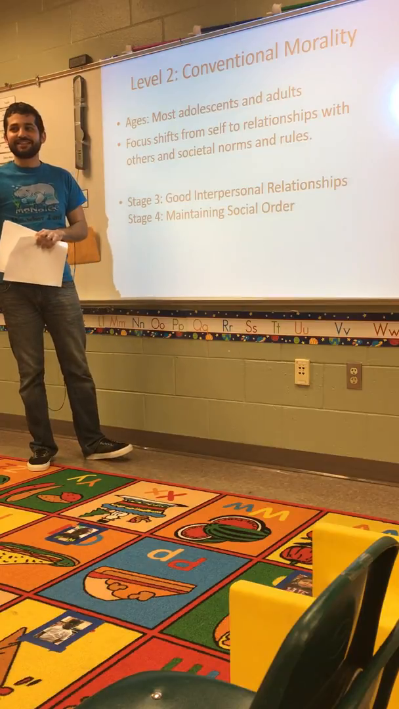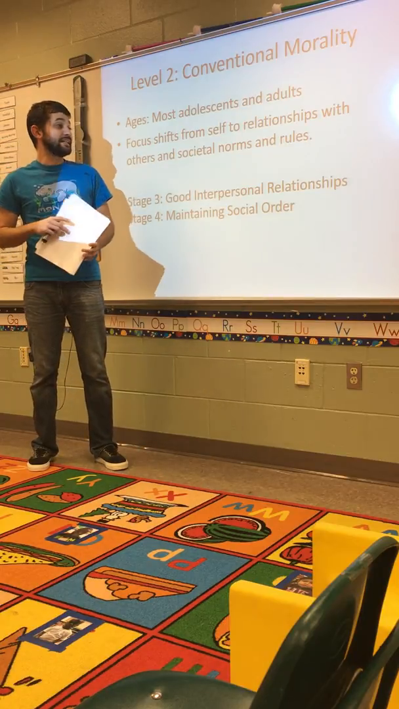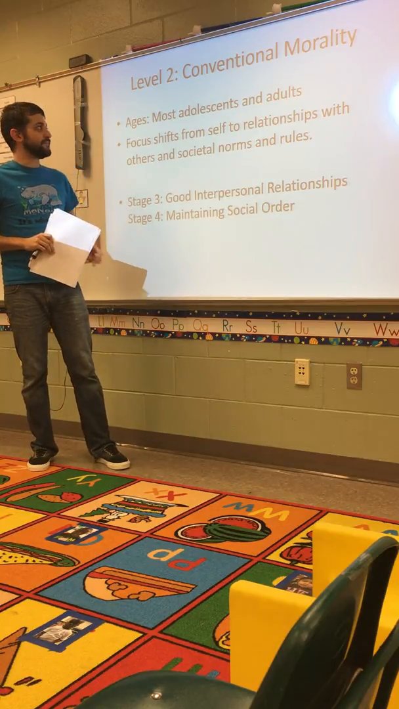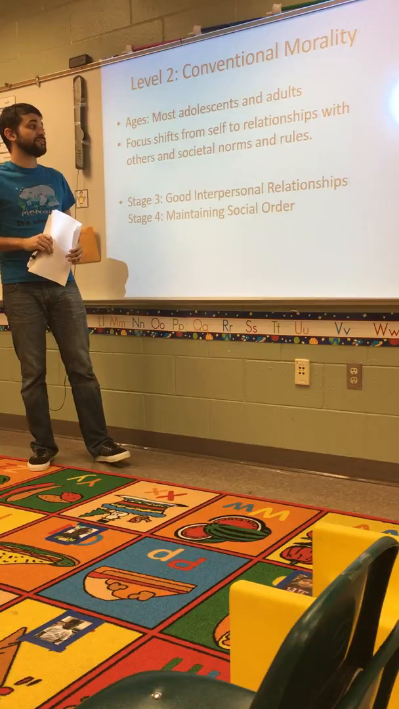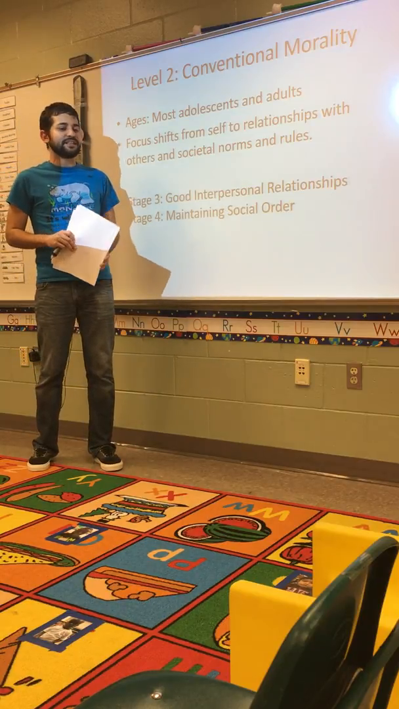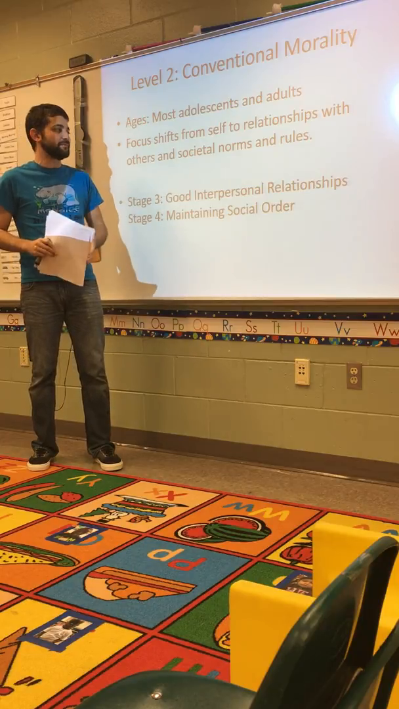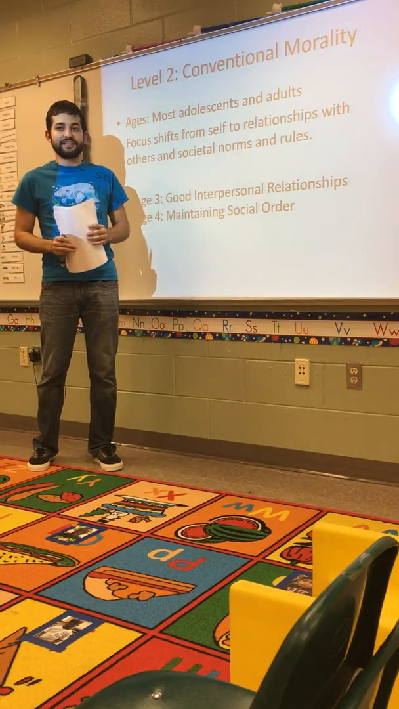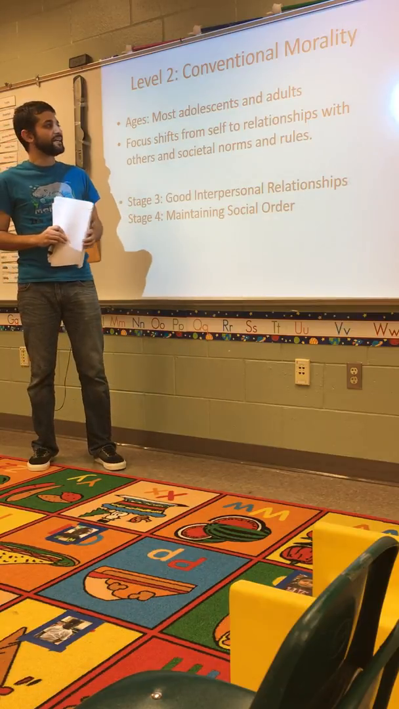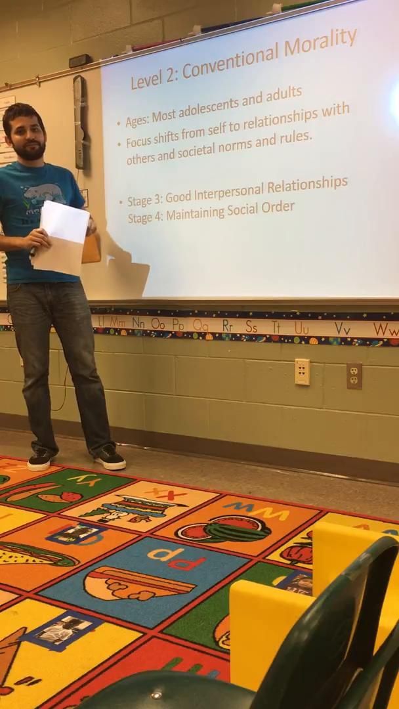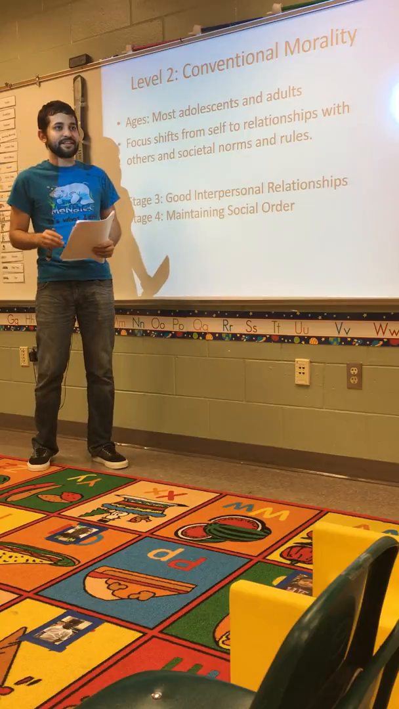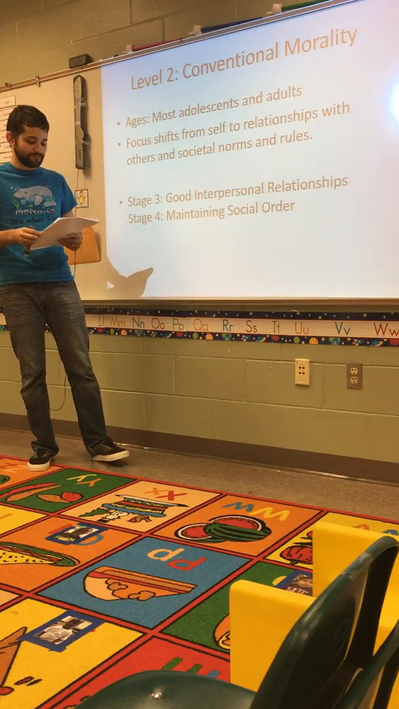So now let's move on to level 2, conventional morality. Kohlberg felt that most adolescents and adults would fit into this level. The focus shifts from the inward focus on oneself to relationships with others, significant others, friends, family, and also to societal norms and rules. One thing that's interesting to note about Kohlberg is that he felt that most adults would get to stage 4 but would not move on to stage 5 or 6. He felt that was the level where most adults would get to.